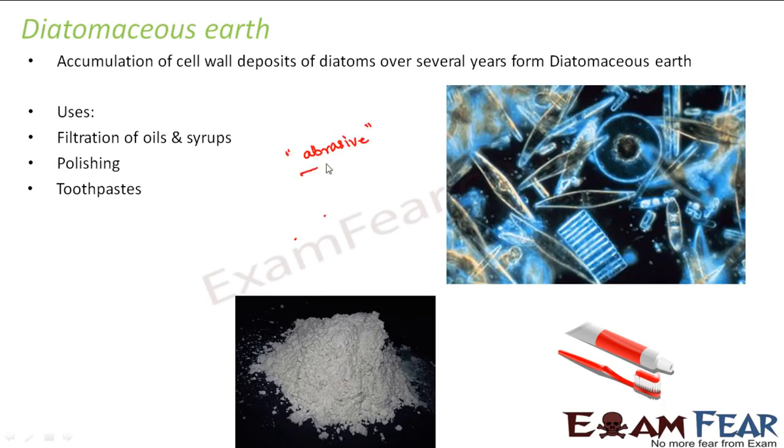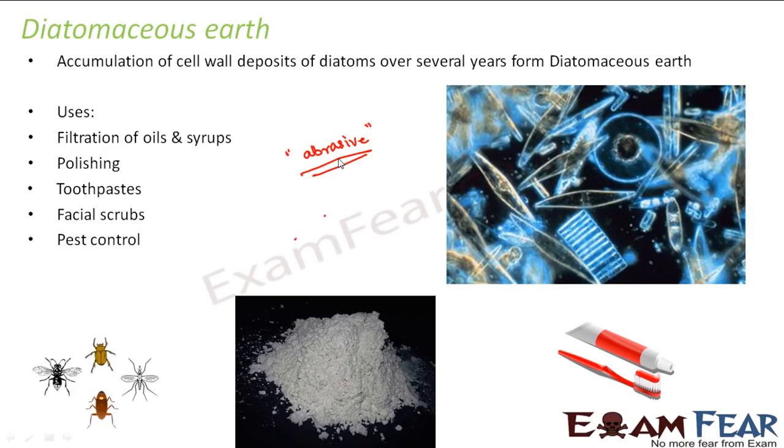Now this diatomaceous earth is also abrasive in nature, and because of that it is used in toothpastes and in facial scrubs. It is also used for pest control, and that is why it helps in grain storage in agriculture. How does it help in pest control? This diatomaceous earth absorbs lipid from the waxy outer layer of insects. So what are pests? Pests are nothing but these insects which are shown on the screen.